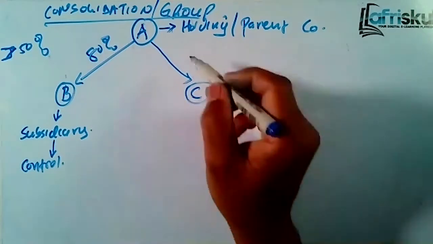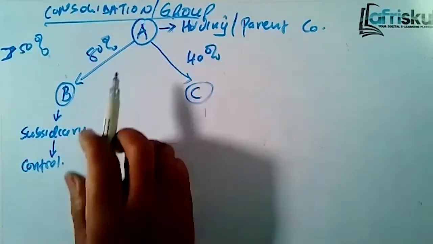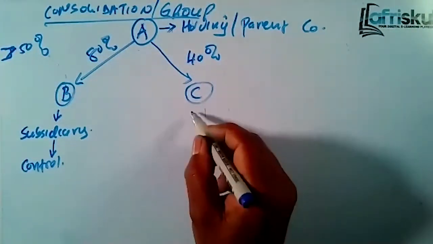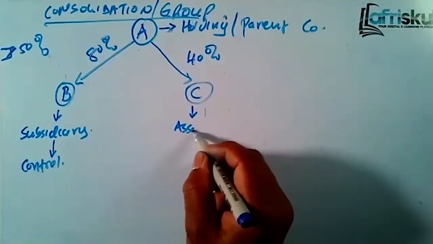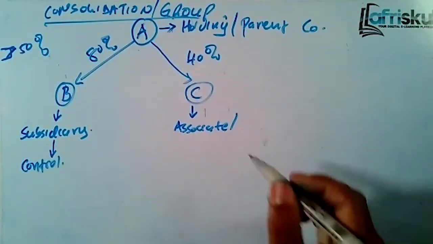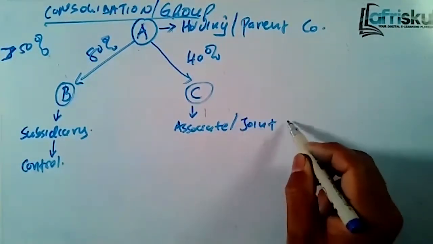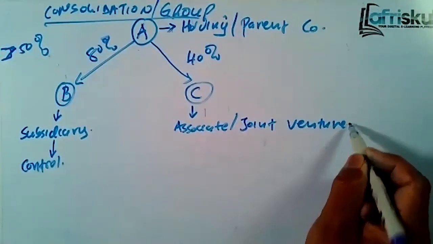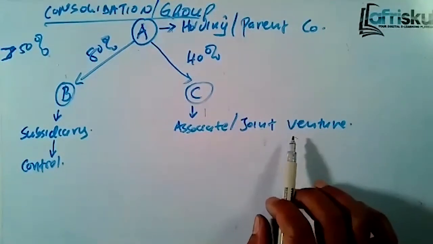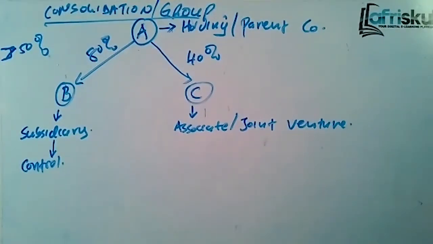Now, for example, let's assume it's 40%. Company A acquired C 40%. In this case, this is what we call an associate. And when it's 50%, it's known as a joint venture. But for the joint venture, we have some conditions which have to be met. There must be an agreement to have what we call joint control.